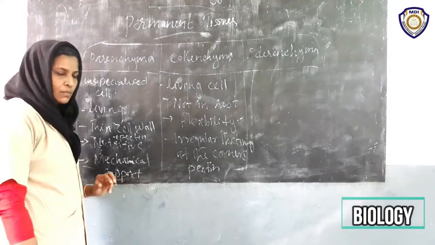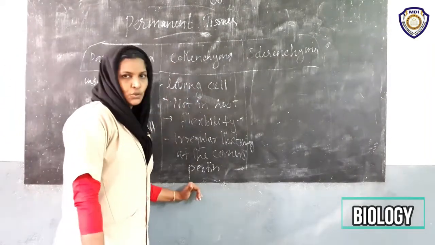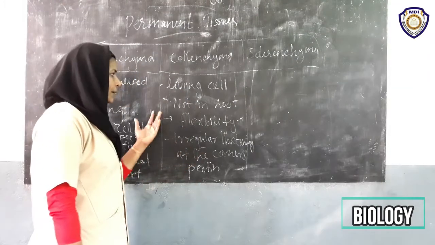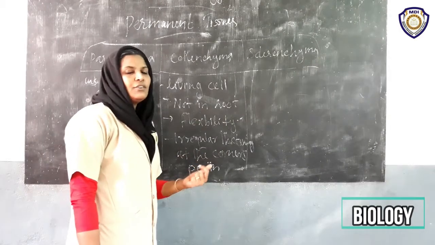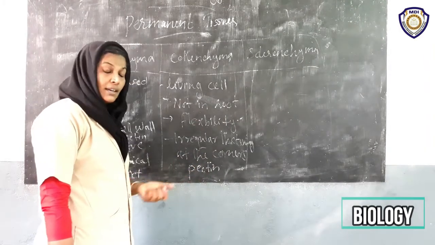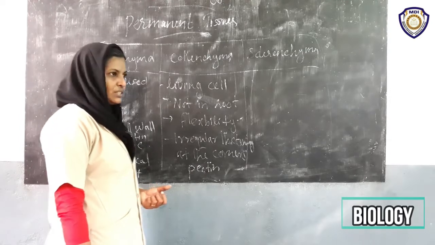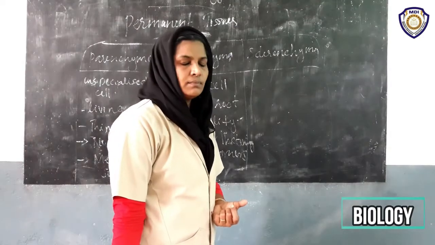What are the characteristic features of collenchymatous tissue? Repeat. They are living cells. Then, totally absent in the root. They are present in the leaf and stem. The cell is highly flexible in nature. Flexibility is one of the characteristic features. And also they have a cell wall. That is correct.